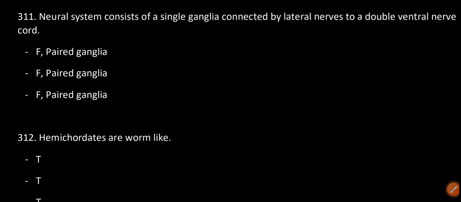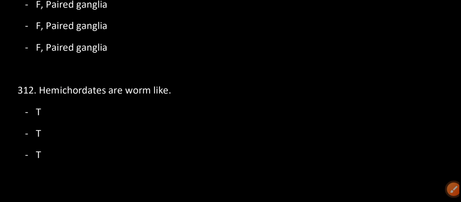Neural system consists of a single ganglia connected by lateral nerves to a double ventral nerve cord. False. Paired ganglia. Hemichordates are worm-like. True.